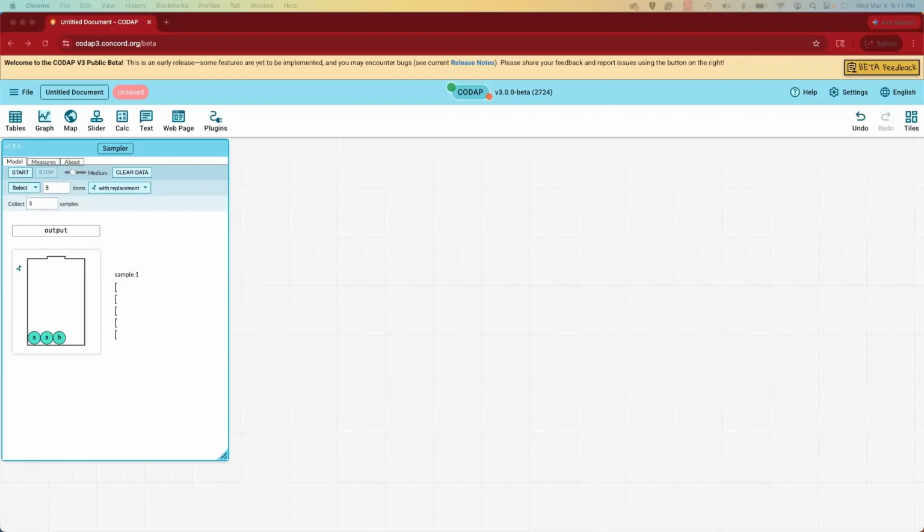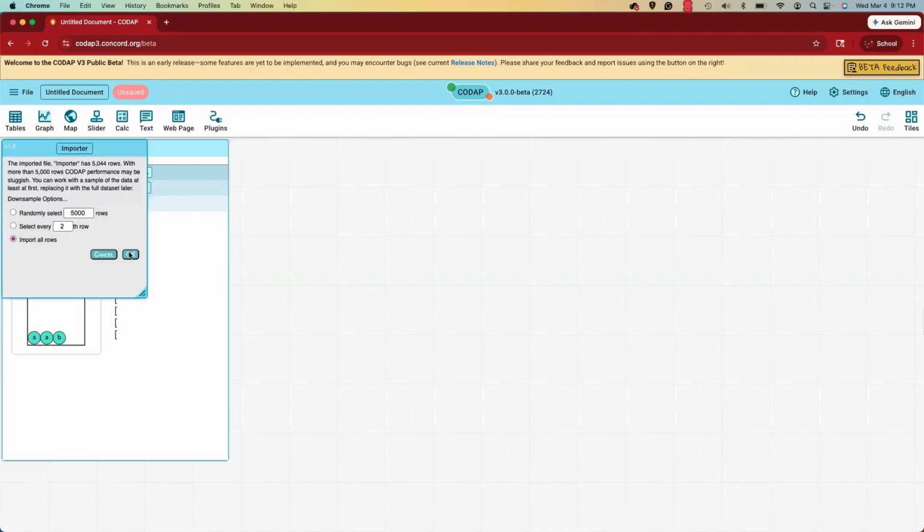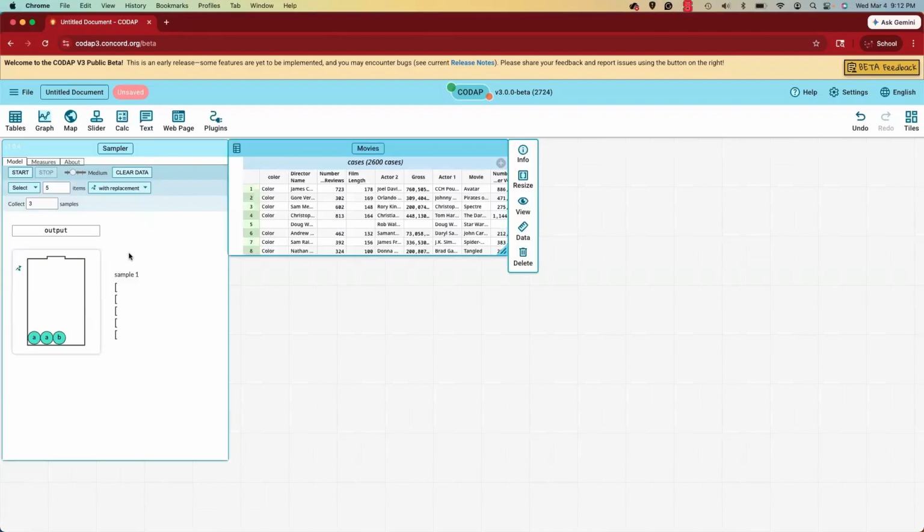I have a very large dataset of over 5,000 movies and lots of information about each movie from data.world, which was compiled by scraping information from the online movie database IMDb. I can drag my CSV file into CODAP, then select the collector option, and select my movie's data from the dropdown.